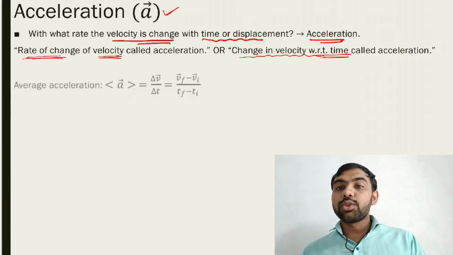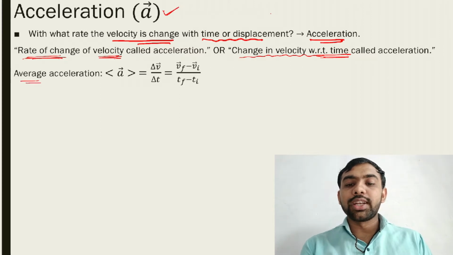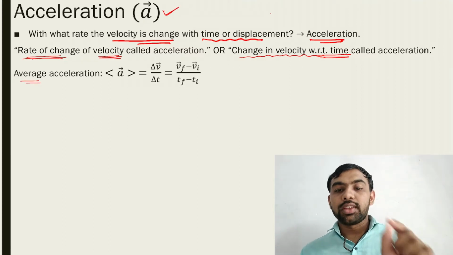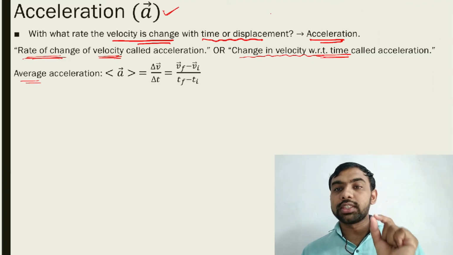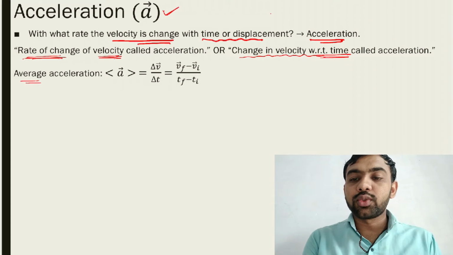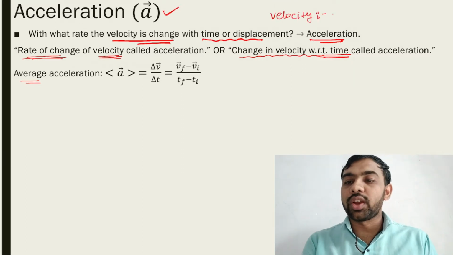Now how do we use average acceleration? Average acceleration is equal to delta V upon delta T, change in velocity upon time. Velocity is a vector quantity, as we discussed in the previous session.